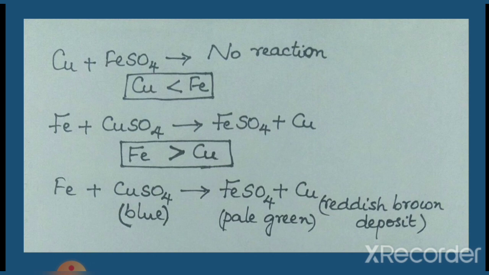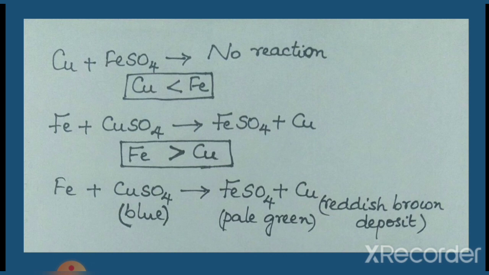Now, consider the other test tube. The reaction will take place in the test tube in which iron nail is put in a solution of copper sulfate. It is because iron is more reactive than copper. Here, since iron is more reactive than copper, iron will displace copper from copper sulfate solution. Therefore, the type of reaction is displacement reaction. The balanced equation is Fe + CuSO4 gives FeSO4 + Cu, that is iron plus copper sulfate gives ferrous sulfate plus copper.